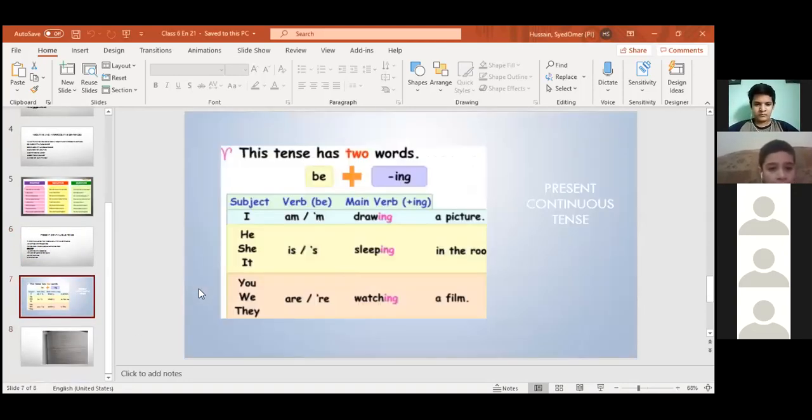Okay, students. So this is the structure of it. Subject, verb, helping verb, main verb, and the object. I am drawing a picture. He is sleeping. She is sleeping. It is sleeping. You are watching. We are watching. They are watching. So the helping verbs are is, are, am, and you have to put ing with the base verb. Base verb means first form of verb.